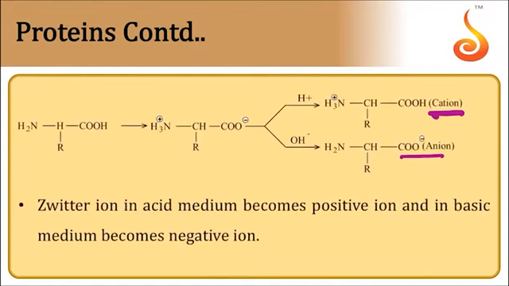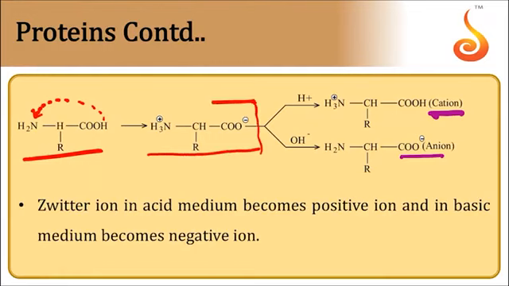So this is an amino acid. Due to transfer of H plus from COOH to NH2, we get an ion that has both a positive charge as well as a negative charge. That is called a Zwitter ion. If this is obtained at a particular pH, this pH is called the isoelectric point. Each amino acid has its own characteristic isoelectric point.